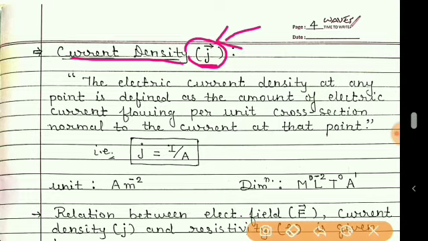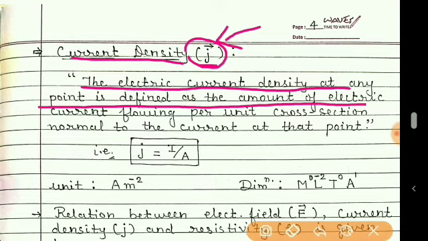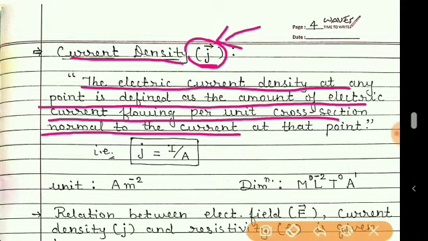According to the definition, the electric current density at any point is defined as the amount of electric current flowing per unit cross-sectional area normal to the current at that point.